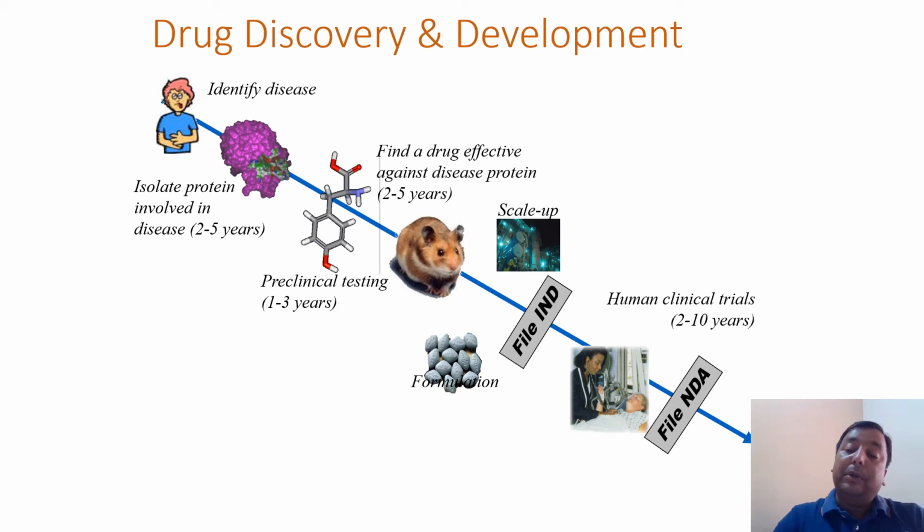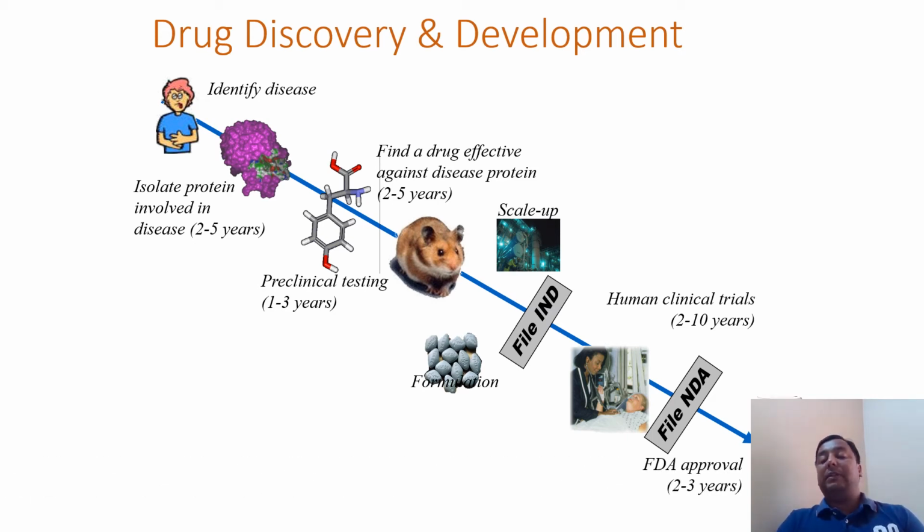The drug should be incorporated into the human model, and in humans that also will take 2 to 10 years. Once the NDA approves, it is called the New Drug Administration. It is one agency. Once it approves these things, only then can the drug be incorporated into the human models.